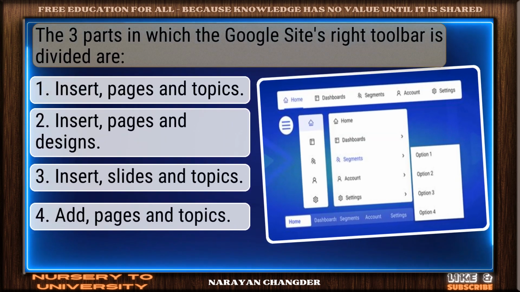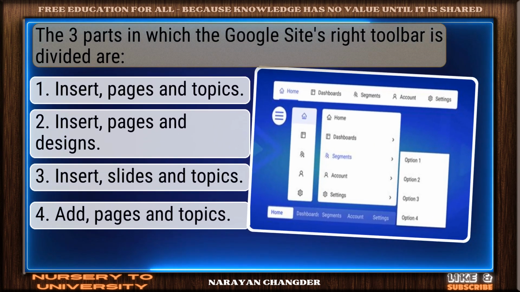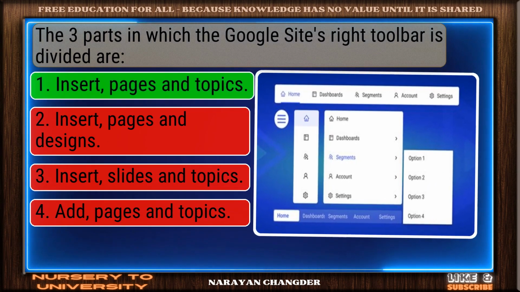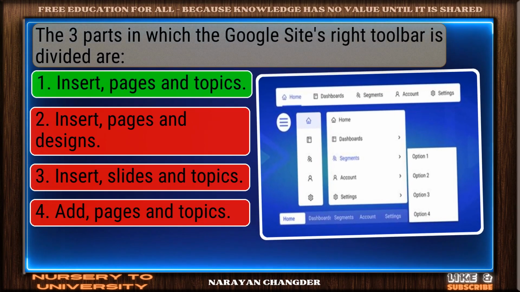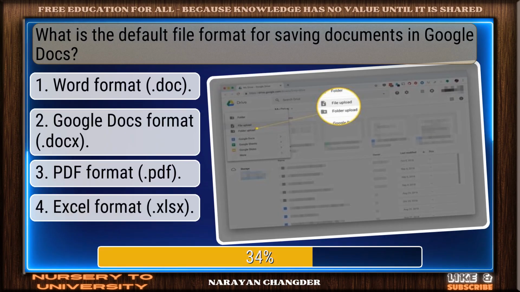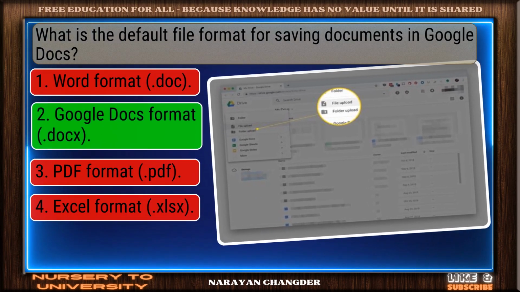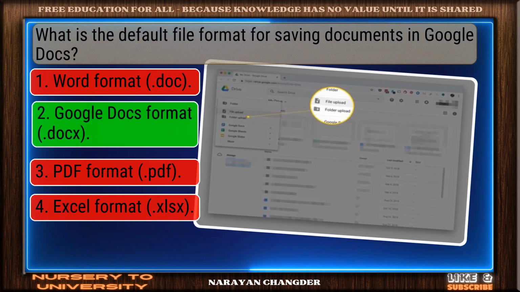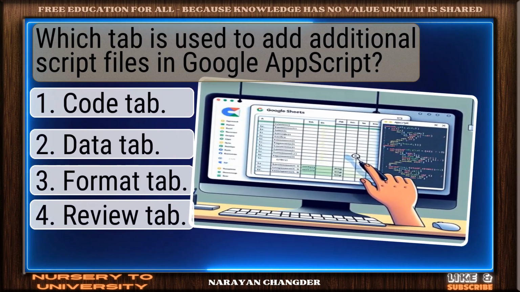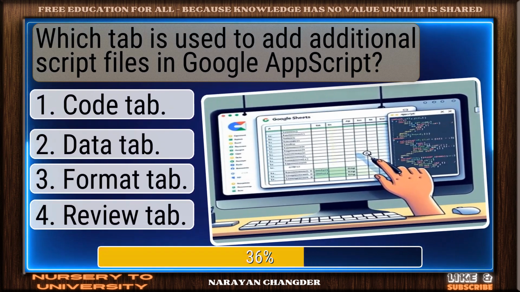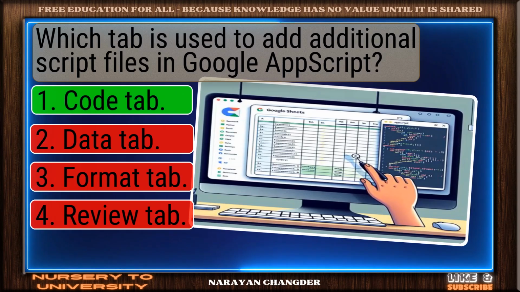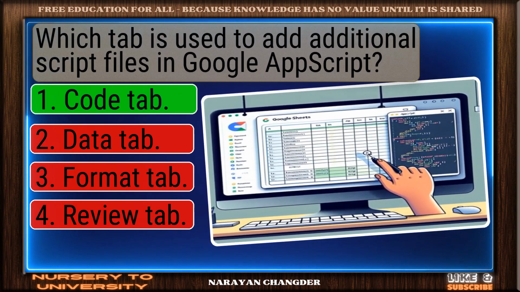The 3 parts in which the Google Sites right toolbar is divided are. Nice work. You chose Insert, Pages, and Topics, and it is correct. What is the default file format for saving documents in Google Docs? Solid response. Google Docs format is a valid choice. Which tab is used to add additional script files in Google Apps Script? Correct response. Code tab is the most accurate answer.